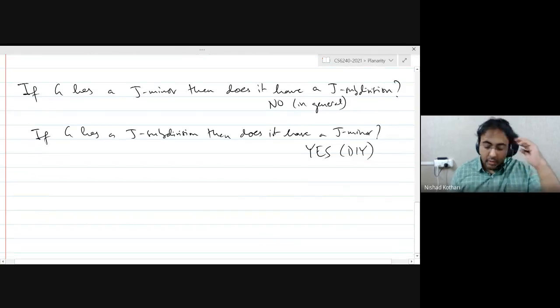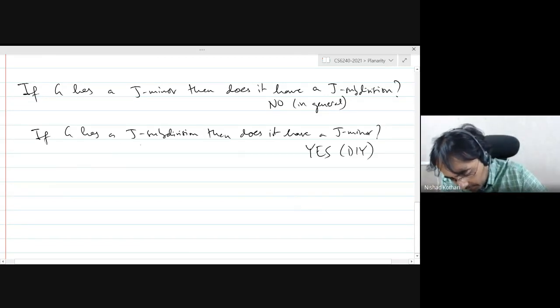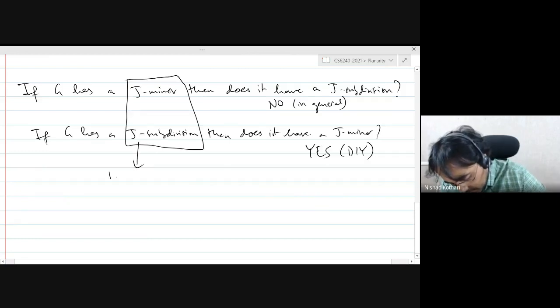Okay, so what's going on here? Both of these are containment notions. So both of these, I want you to think of them as graph containment notions.